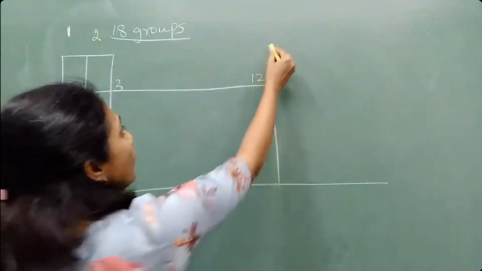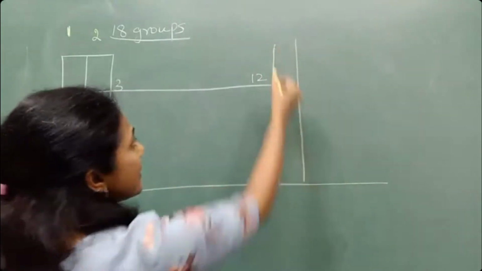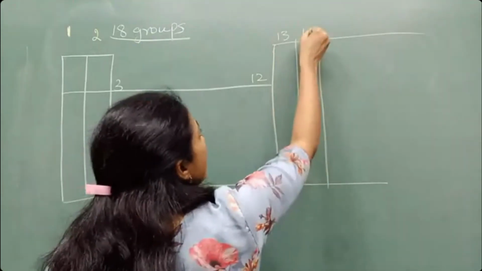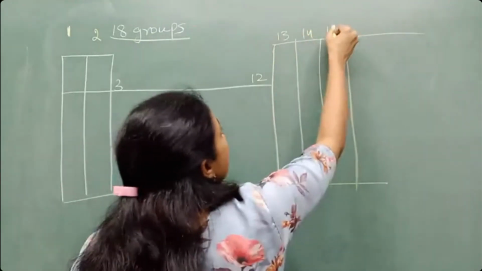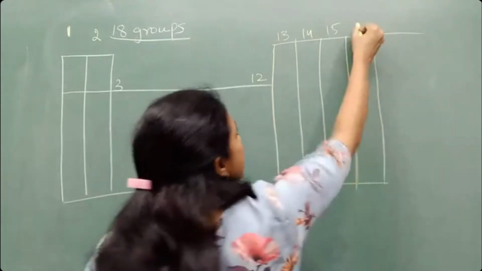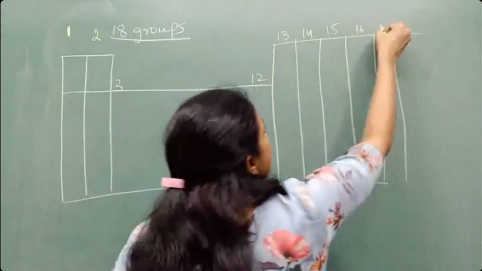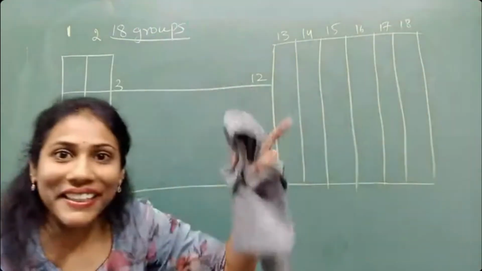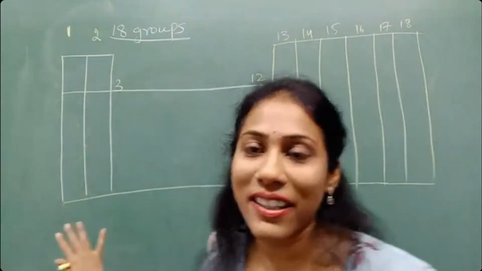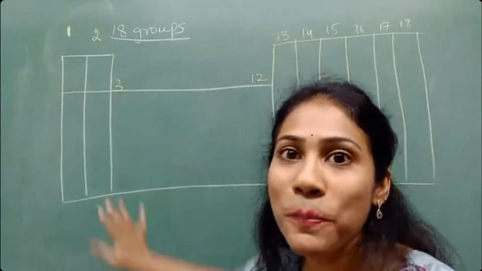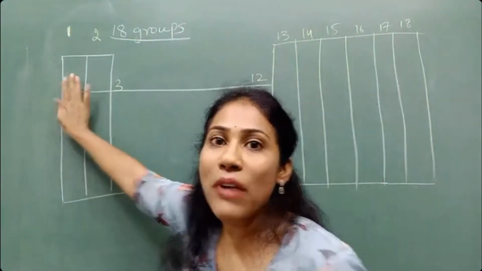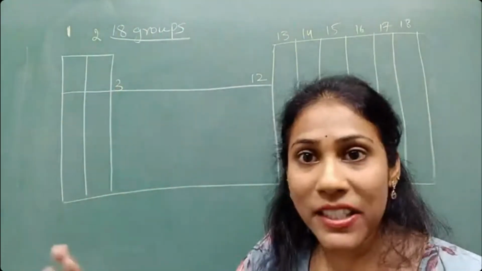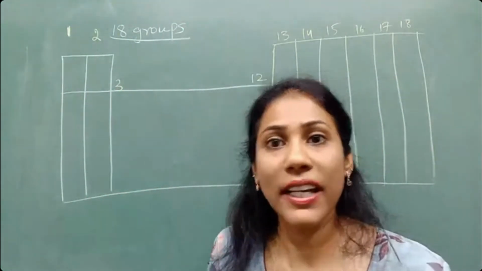Okay, so now this vertical line is group number 13, group number 14, group number 15, group number 16, group number 17, and group number 18. See here, 18 groups I have mentioned. Group number 1, group number 2, group 3 to 12 I am not mentioning because that is not necessary for your level.